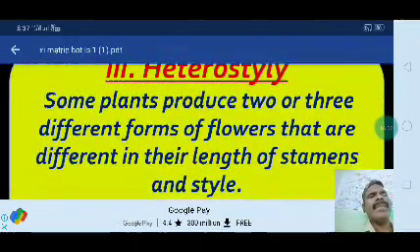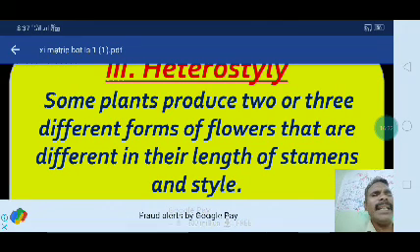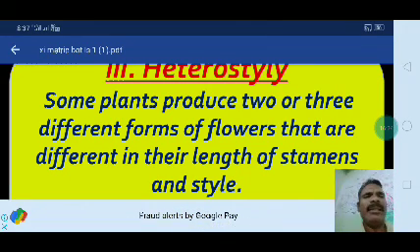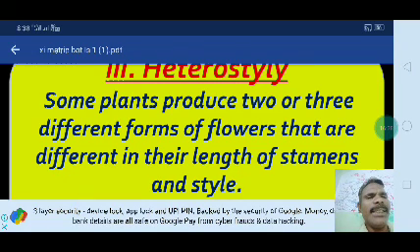Then heterostyly. Some plants produce two or three different forms of flowers. Here the plants produce two or three different forms of flowers that differ in the length of their stamens and style.